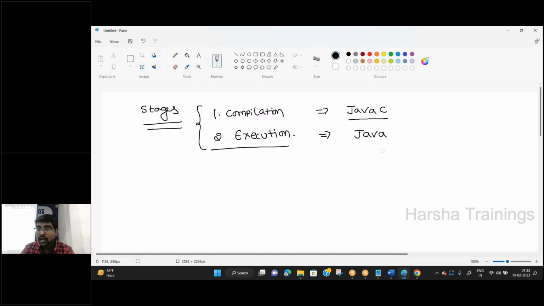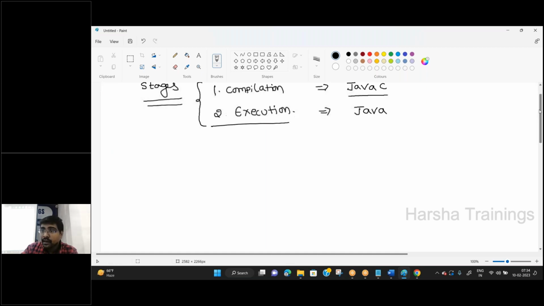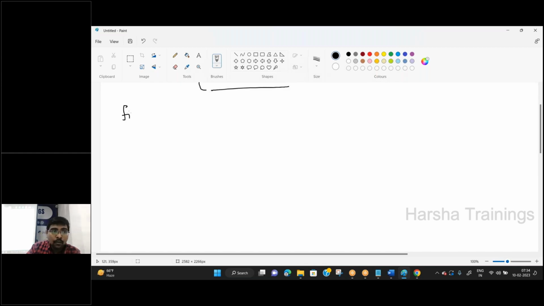Now javac and java. Can I write the first Java program? Here I am writing my first Java program. No need to bother about what the syntaxes are, what the class is, what things we are writing. That is not your aim. Your aim is to write a program and execute the program. How to write a program? In the starting sessions, I am using Notepad, and through Notepad, I am executing the programs.